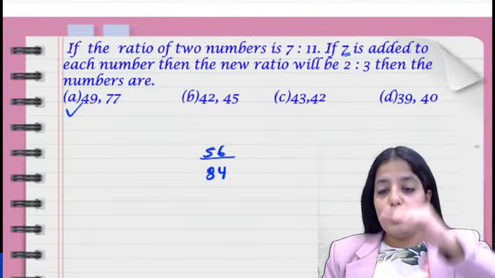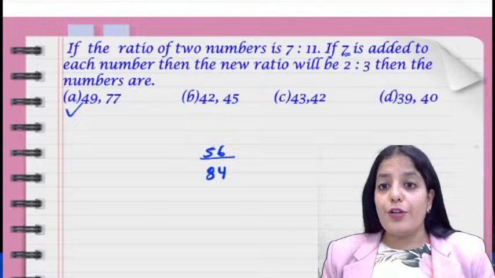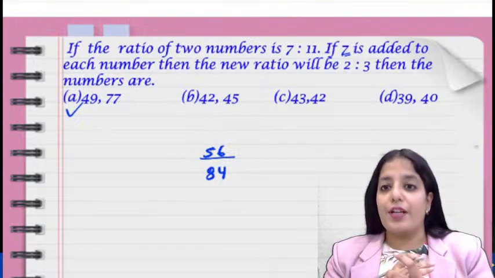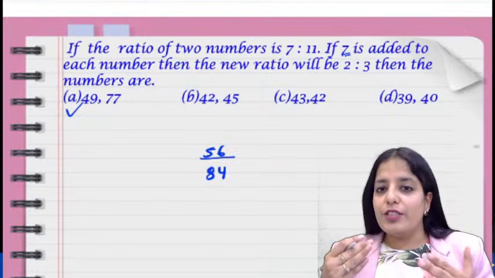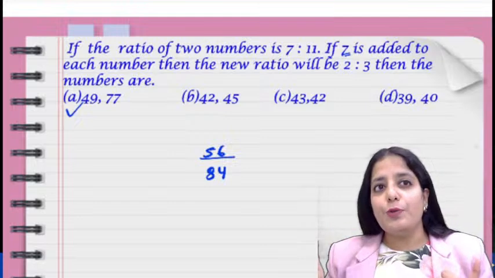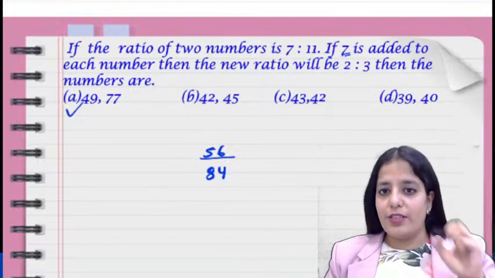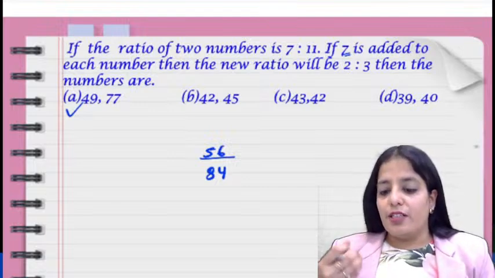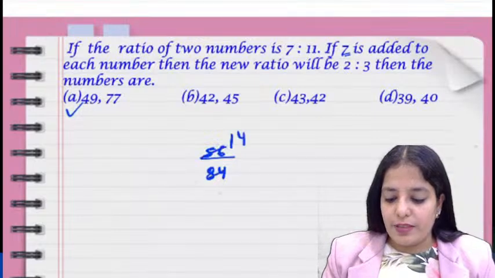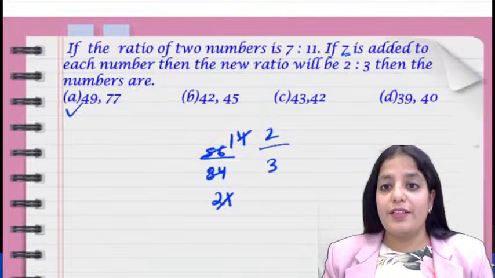Now the new ratio should come out to be 2:3. If you recollect that 28 twos are 56, then 28 into 2 is 56 and 28 into 3 is 84. If not, cut it slowly by the table of 4, let's say 14, 21. Now it's pretty easy, 2:3.